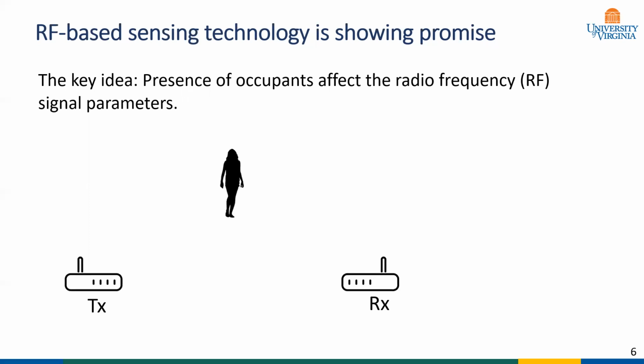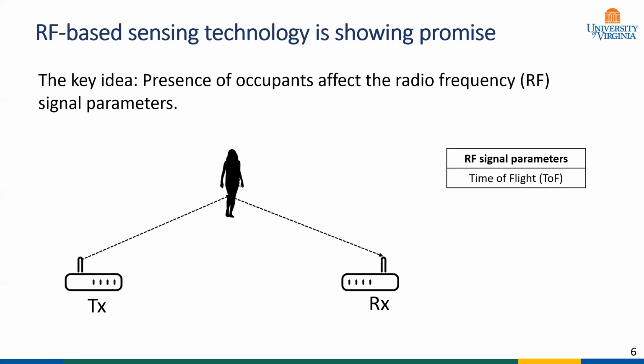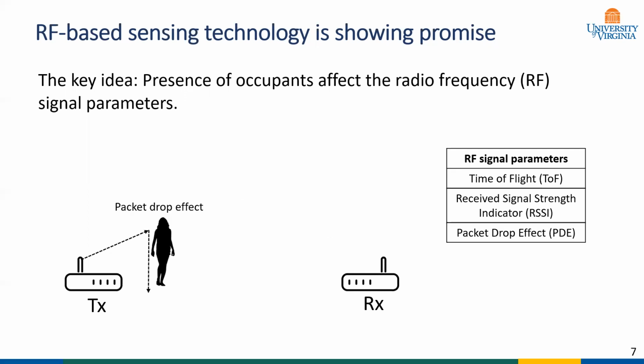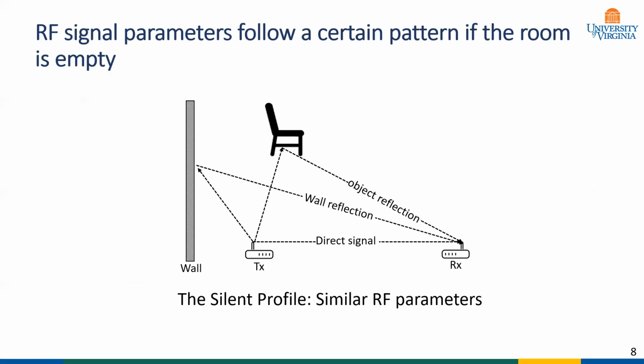Consider that in a room, a transmitter is transmitting a signal, and the signal gets reflected by a person or an object before a receiver captures it. Here, the time of flight is a radio frequency signal parameter, which means the time elapsed to propagate the signal from the transmitter to the receiver. RSSI is another popular RF parameter, which corresponds to the signal strength. Packet drop effect is an RF feature which occurs if an object or a person blocks the transmitter or the receiver. Now let's discuss the underlying mechanism of RF-based human sensing solution.